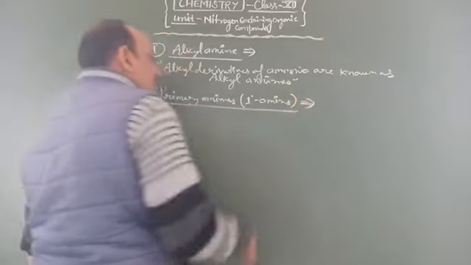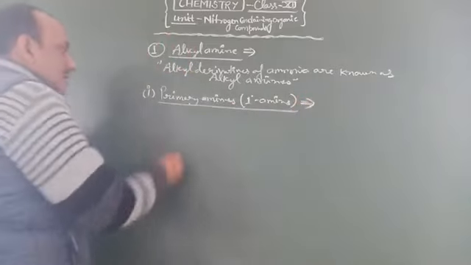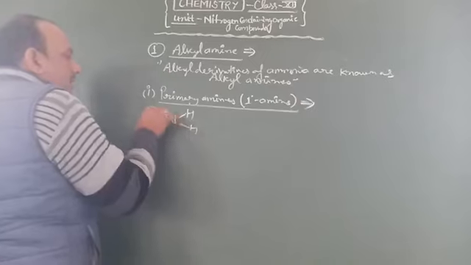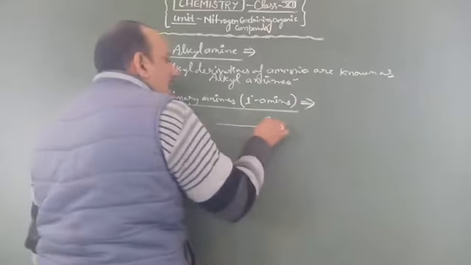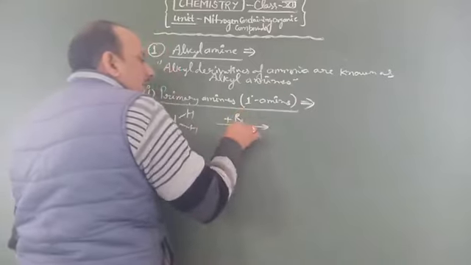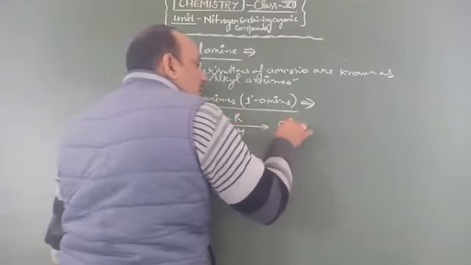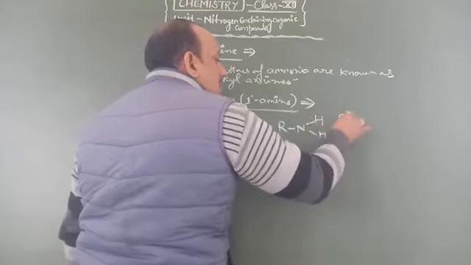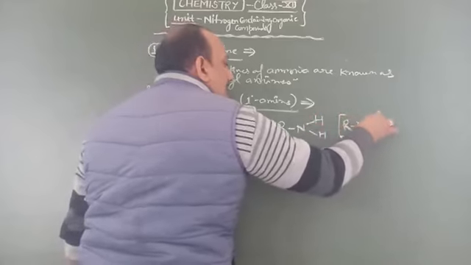What are primary amines? We say that when a single hydrogen atom of the ammonia molecule is substituted by an alkyl group, the product is known as a primary amine. Its formula is RNH2.